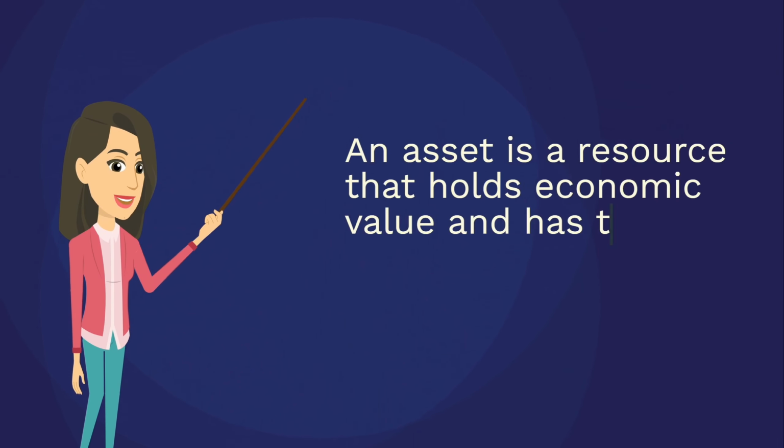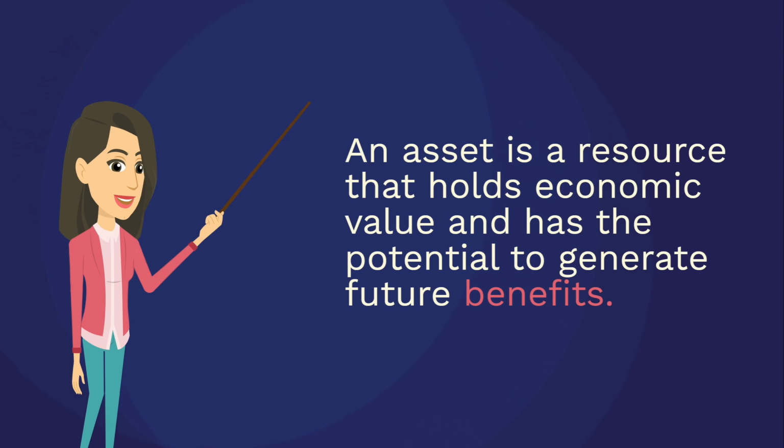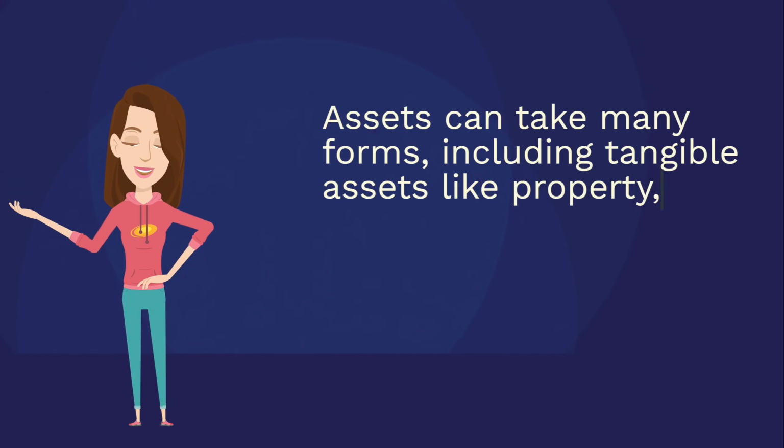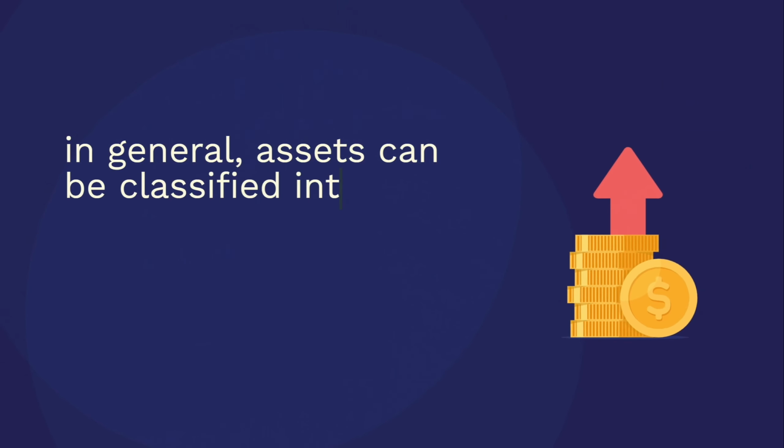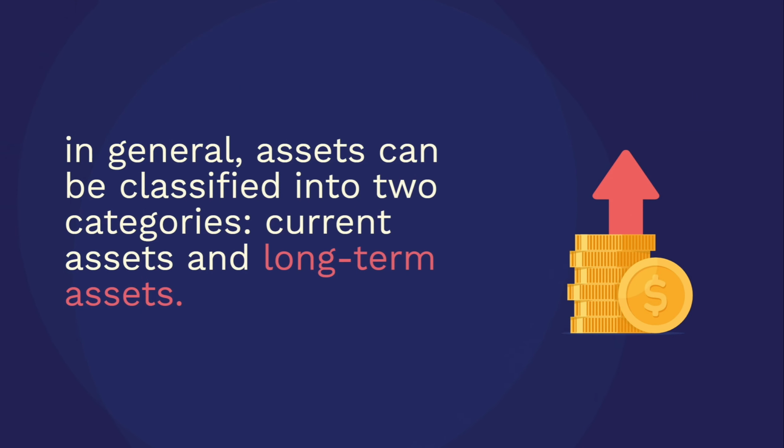An asset is a resource that holds economic value and has the potential to generate future benefits. Assets can take many forms, including tangible assets like property, plant, and equipment, and intangible assets like patents, trademarks, and goodwill. In general, assets can be classified into two categories: current assets and long-term assets.